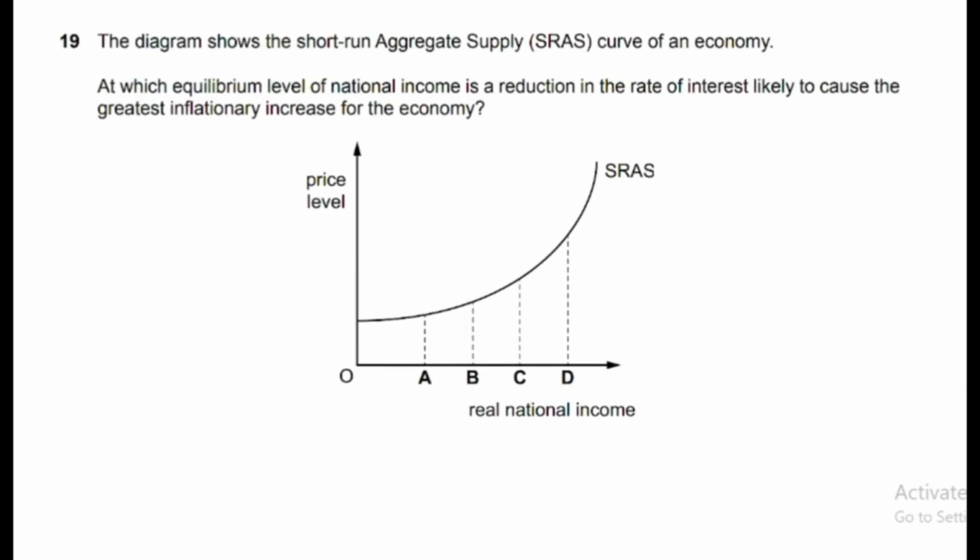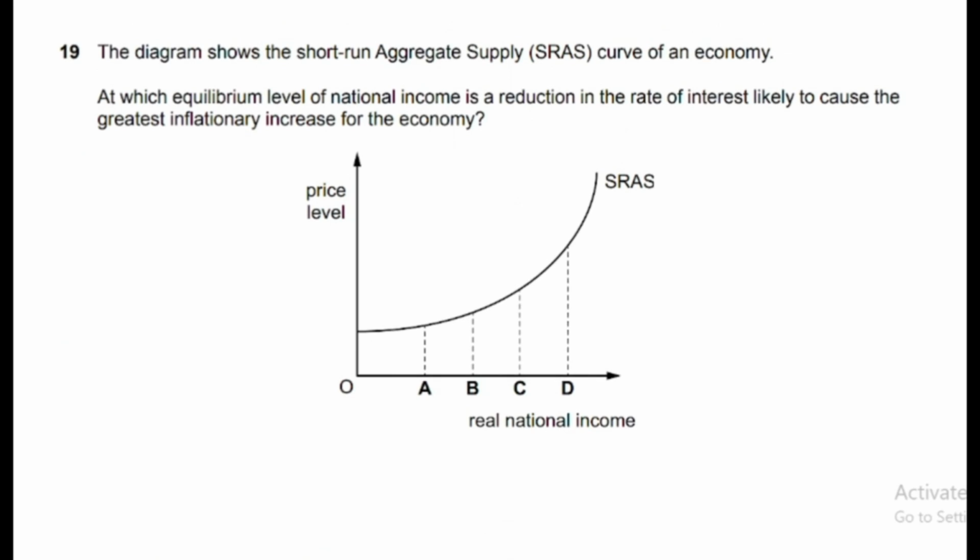Moving to question number 19, the diagram shows the short-run aggregate supply curve of an economy. At which equilibrium level of national income is a reduction in the rate of interest likely to cause the greatest inflationary increase in the economy, right? So this is point D definitely.